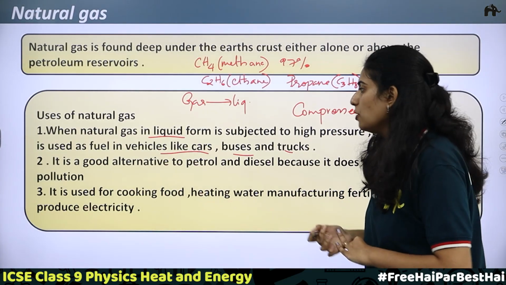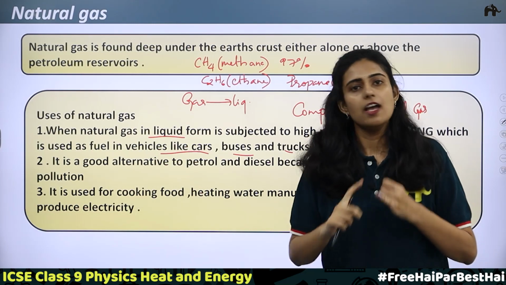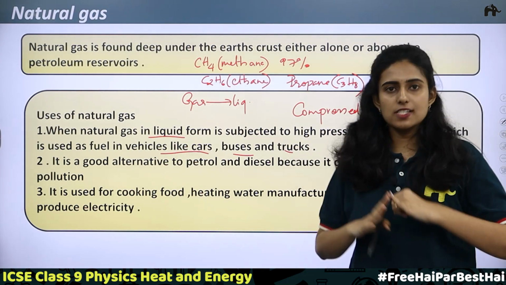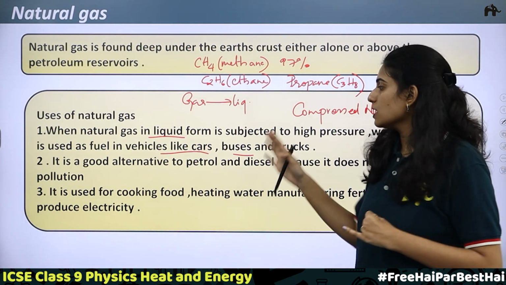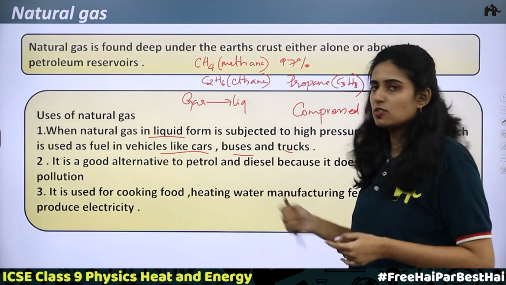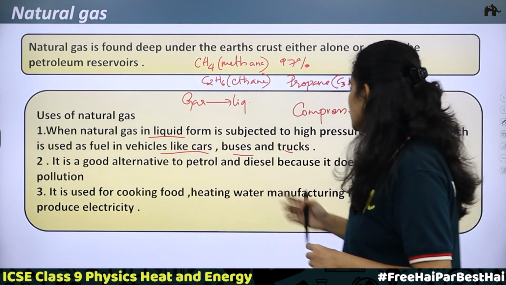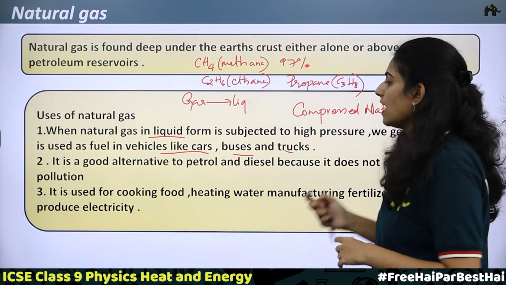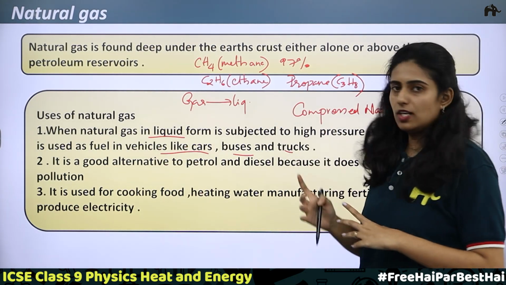Now the second point: it is used as an alternative to petrol and diesel because it does not cause air pollution. We know that petrol and diesel cause air pollution. So CNG, compressed natural gas, does not cause air pollution and therefore can be used as an alternative to petrol and diesel. Next, the third point: it is used for cooking food, heating water, manufacturing fertilizers and producing electricity. So these are the uses of natural gas.